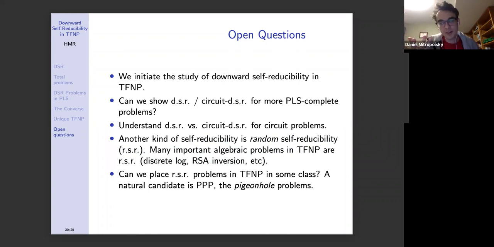So the question is, can you place RSR problems that are in TFNP in some subclass? A very natural candidate to me seems to be the class PPP, for pigeonhole problems. The reason being that the problems in TFNP that we know are RSR, such as discrete log and RSA, are in PPP. So it would seem like maybe actually any RSR problem is in PPP. The way to do that would be to exploit this very inefficient but structured algorithm for solving RSR problems. That algorithm is, given an input, randomly sample some other inputs, get solutions to those, and so on. So maybe there's a way to show that those problems are in PPP.